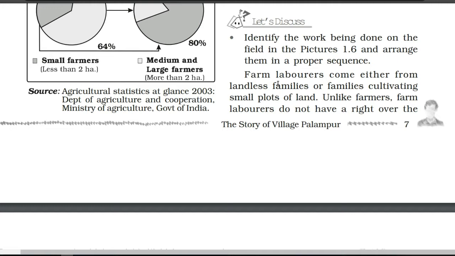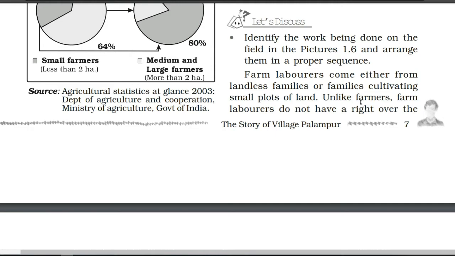When they were cultivating small plots of land, they were not able to get more production and keep the grains for their consumption. That grain or crop or money is not enough for them. So they have to find another work so that they can earn more income. In this way, those who don't have any land and those who have very small plots become laborers in the fields of the medium and large farmers.